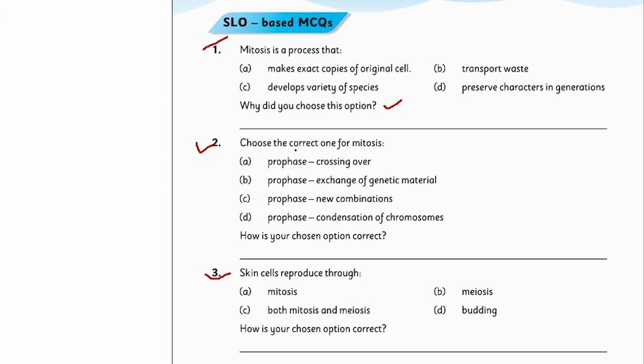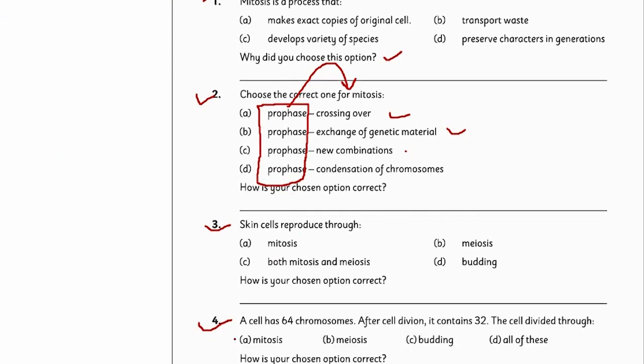Number 2 MCQ is choose the correct one for mitosis. Again, a feature of prophase taking place during mitosis is demanding. Read all the options and then find out the right option and then give the reason. Number 3 is skin cells reproduce through mitosis, meiosis, both mitosis and meiosis, and budding. You have to find out the process through which skin cell reproduce and then give the reason.